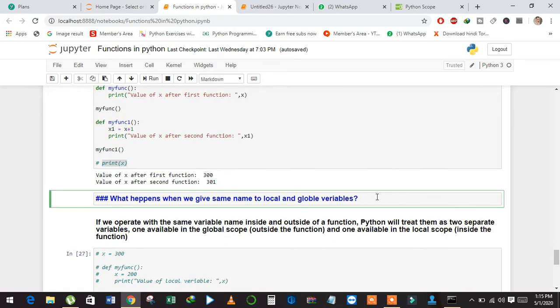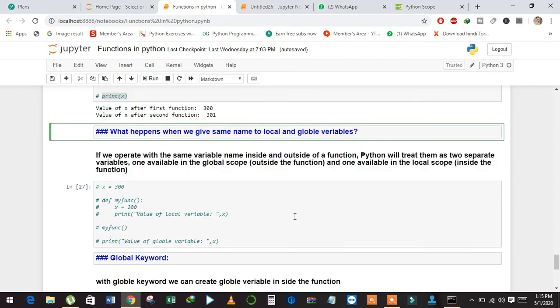And next, a very important point: what happens when we give the same name to local and global variables? If we have the same name for a local and a global variable, Python will treat them as two separate variables.